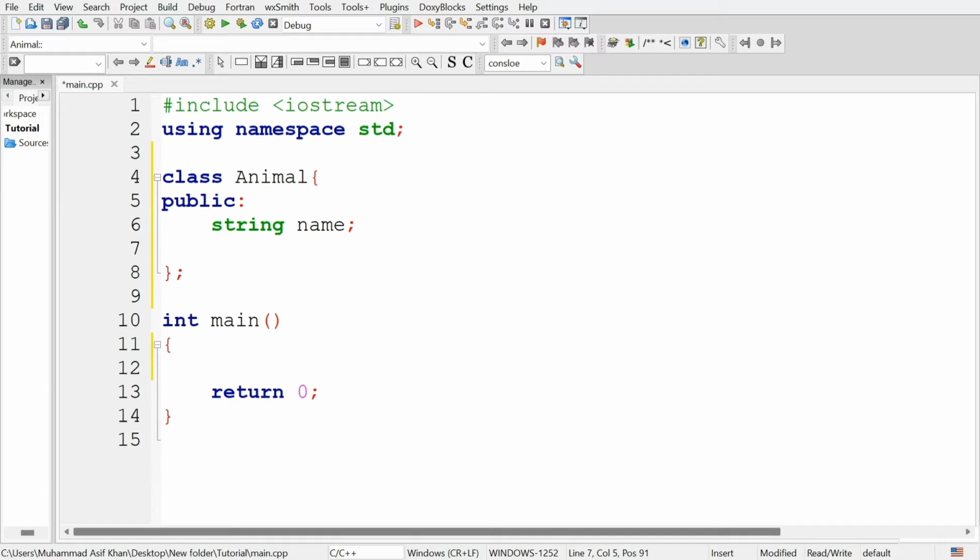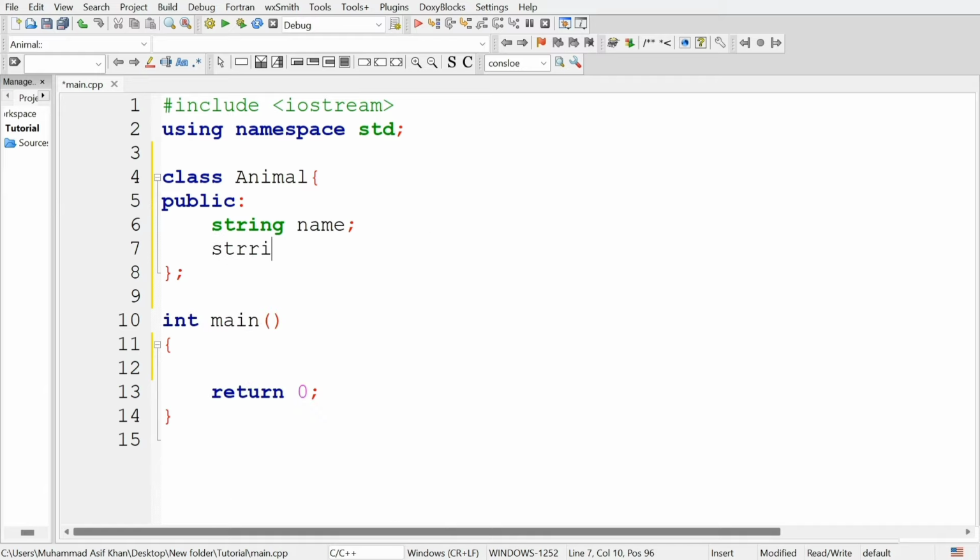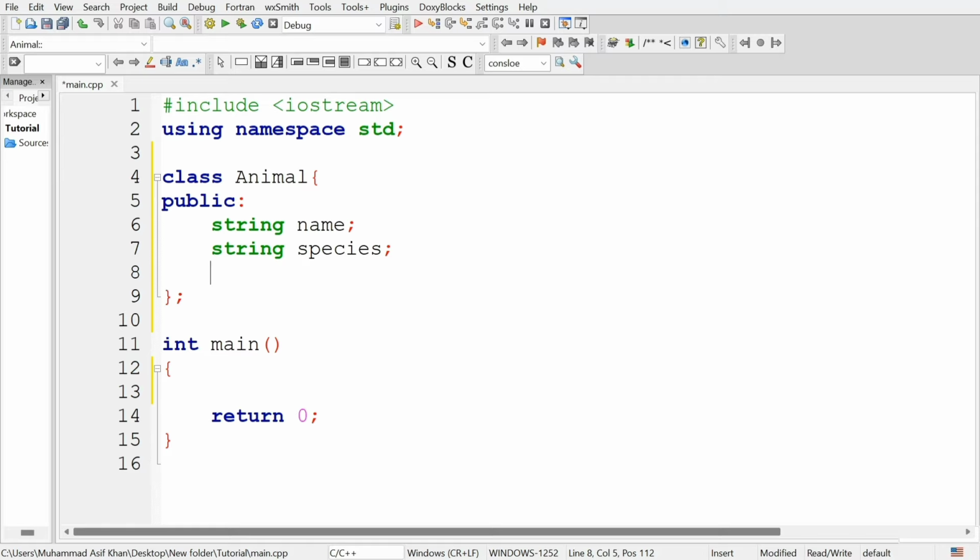Then declare the attribute for the species of the animal. Also declare one more attribute to store the age of the animal. So age will be in integer form, 2, 3, 4, 5 in this way. So int age. This is a simple class animal containing three attributes: name, species, and age.